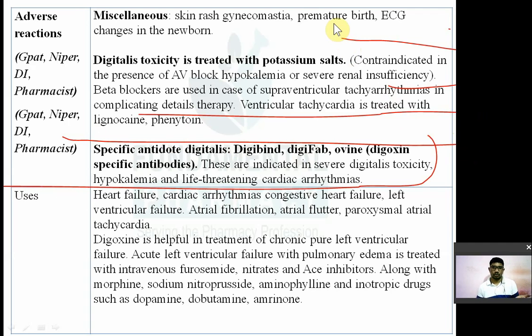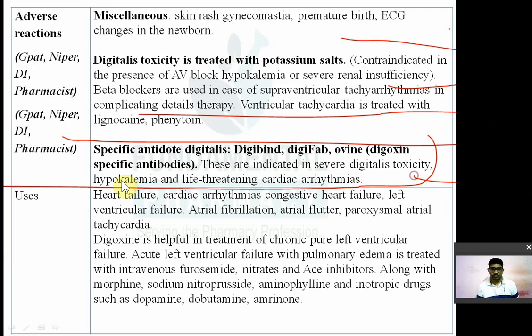That is digibind, digipap or digibind, known as digoxin specific antibodies. They are indicated in severe digitalis toxicity, hypokalemia, and life-threatening conditions. So they can save the patient.